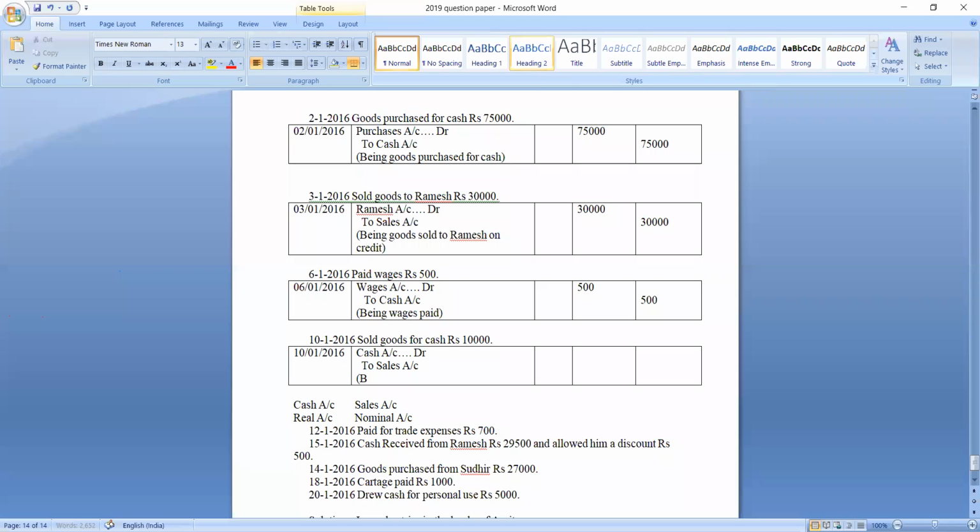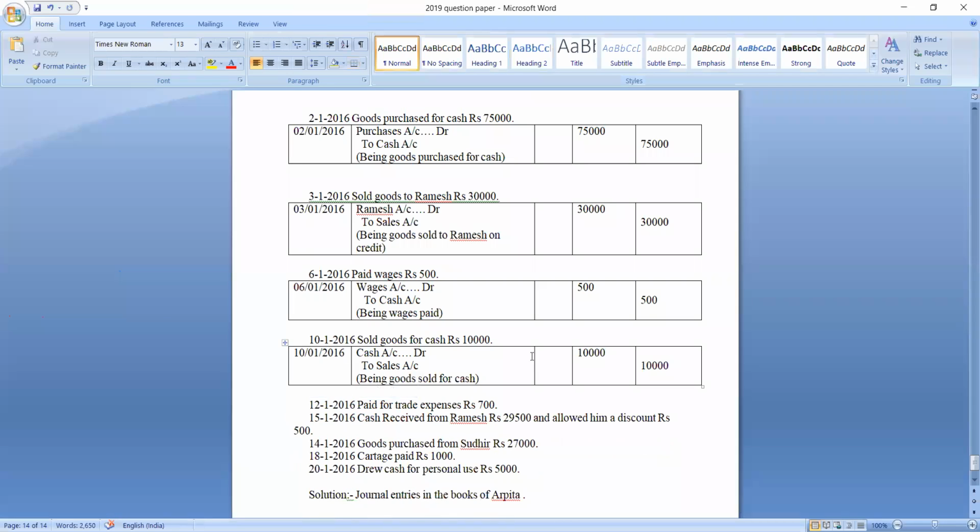Let us write the narration. What is the narration? Being goods sold for cash. Ledger folio column is nil. Cash account debit 10,000 rupees, to sales account credit column rupees 10,000. Understood? Okay. Let us move to the next transaction.